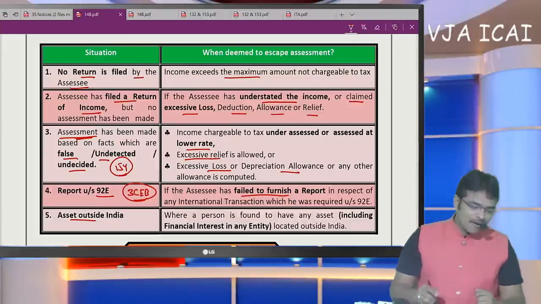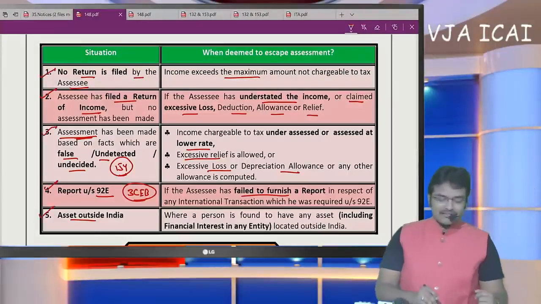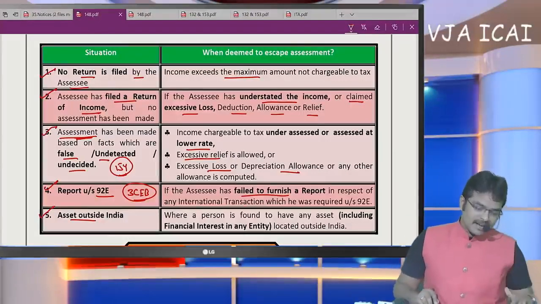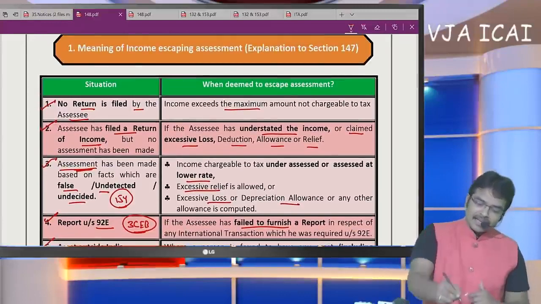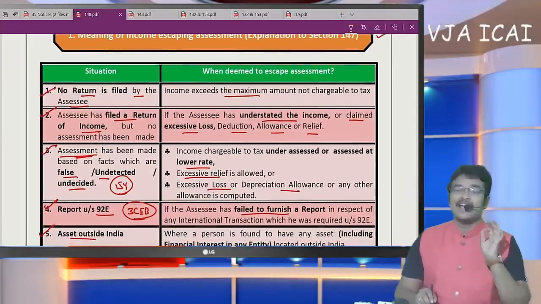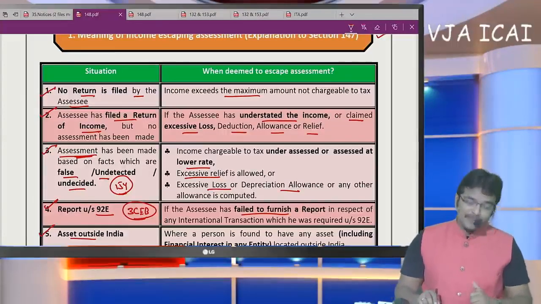So like this we have 5 modes: 1, 2, 3, 4, 5. Like this, 5 transactions have been specified. Sir, what is the thing in case of income escaping? Okay, in these 5 circumstances there is escapement of income. That means SSE has paid low tax. In this case, what is the assessing officer going to do?